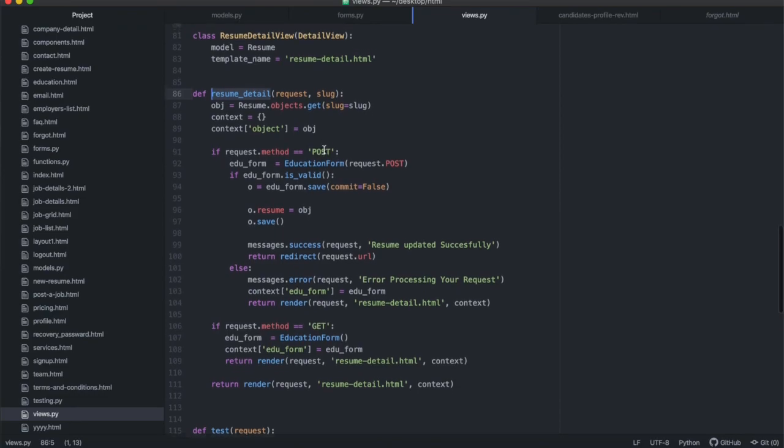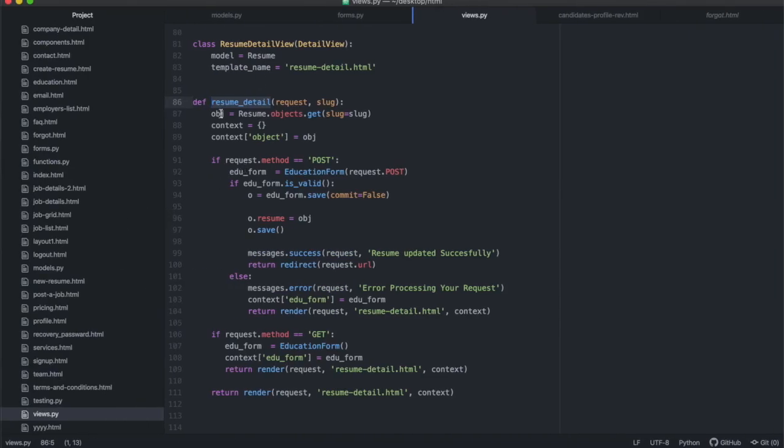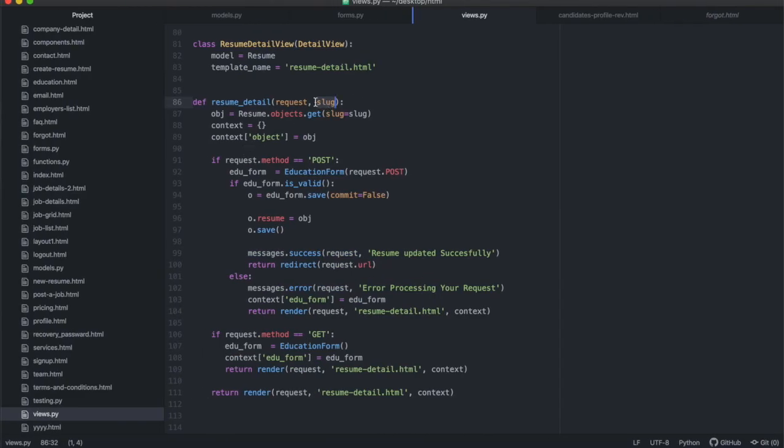Once you've done that, remember it's taking in a slug as an argument. We actually have to bring the slug into our function-based view so that we can find the specific model that we're talking about, because now we're doing things manually. What we need to do is call our function def resume detail, and it takes in the request as an argument, and then the second argument is your kwargs, whatever, your slug, that slug over there. You can, if you want, say slug equals slug. It's up to you. But if you just say slug, that's also fine. It will just know that the second argument that goes in there is the slug.